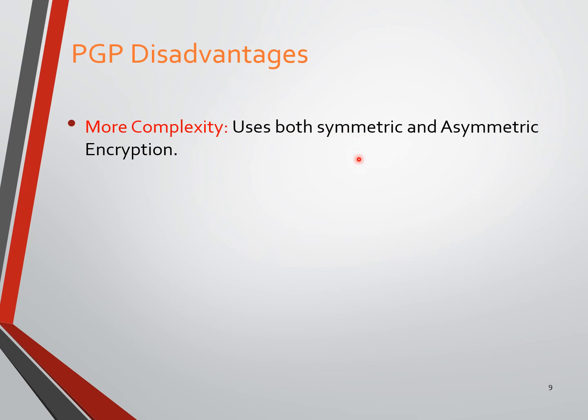It uses both symmetric and asymmetric encryption. For authentication, in order to generate the encrypted hash code, we perform asymmetric encryption.